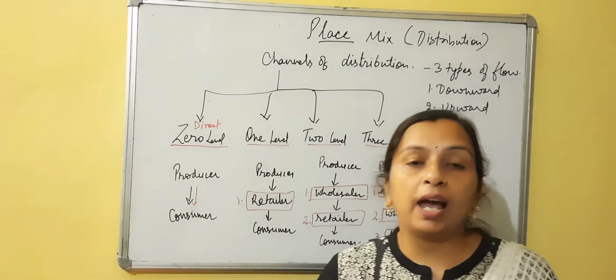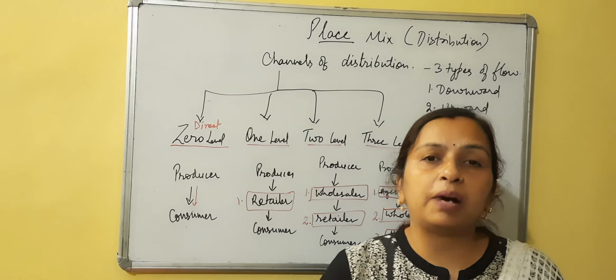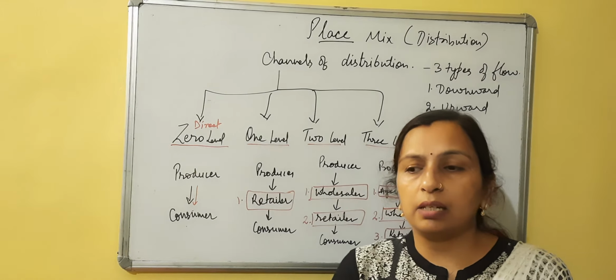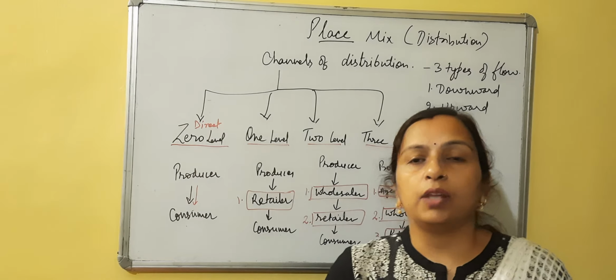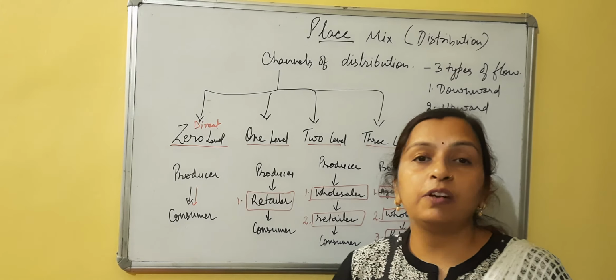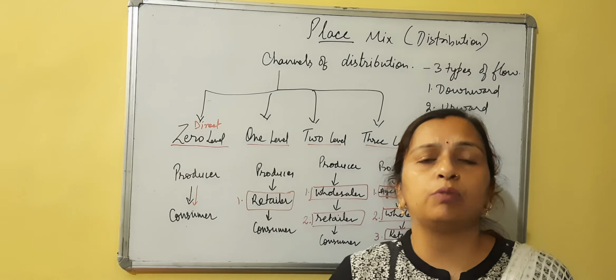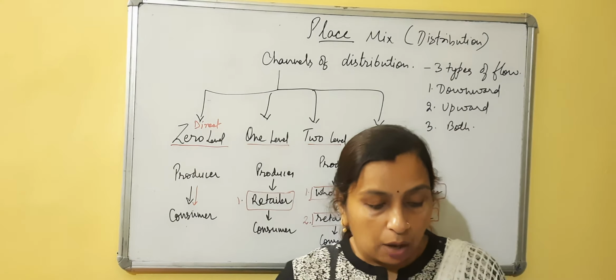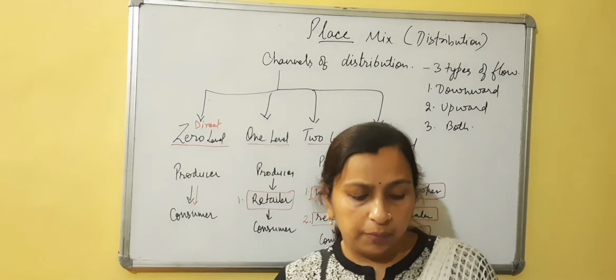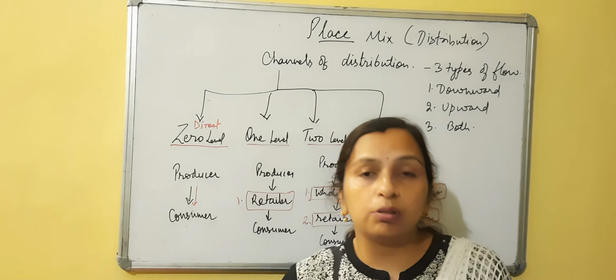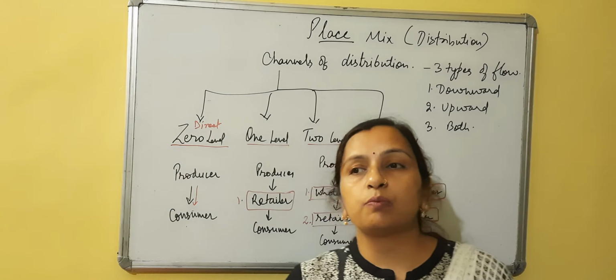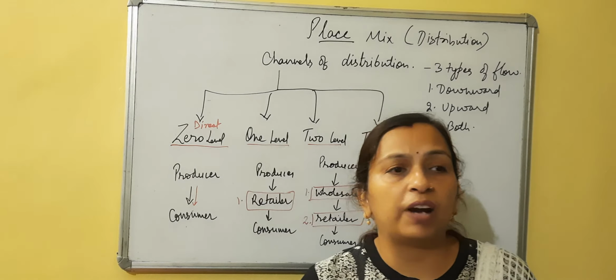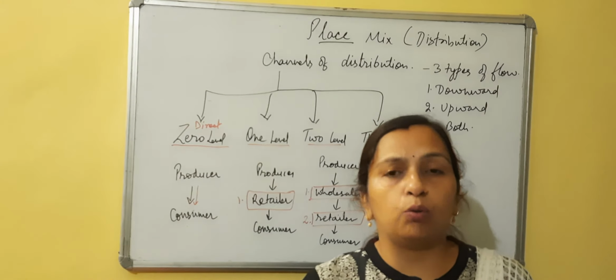Now it depends upon the market also. If the market is limited to a particular area, then you can have direct. But if the customers are scattered over a larger geographical area, you have to go for a longer channel. It also depends upon considerations related to the company. If the company is financially very sound, they can open their own outlets.